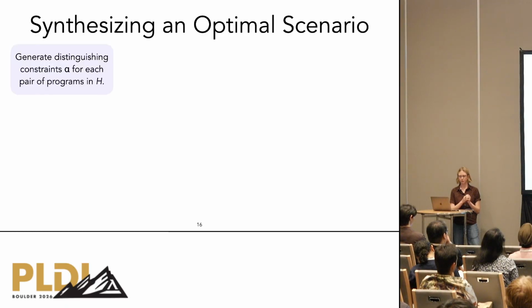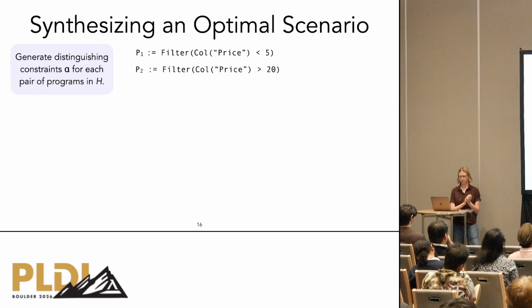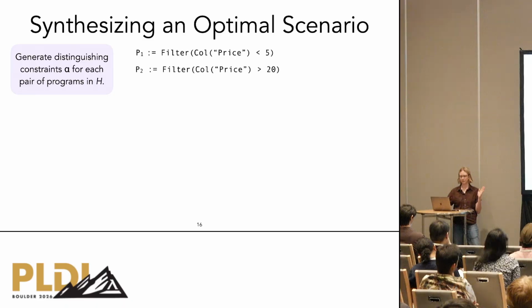So first, we want to generate distinguishing constraints for a single pair of programs. For example, consider these two programs that filter rows from a table. P1 keeps rows whose price is less than 5, while P2 keeps rows whose price is greater than 20. We'd like to find some simple conditions on the input table under which these two programs produce different outputs.